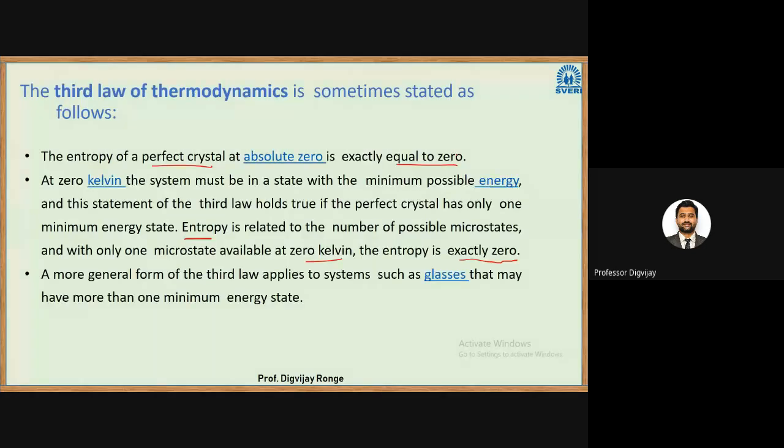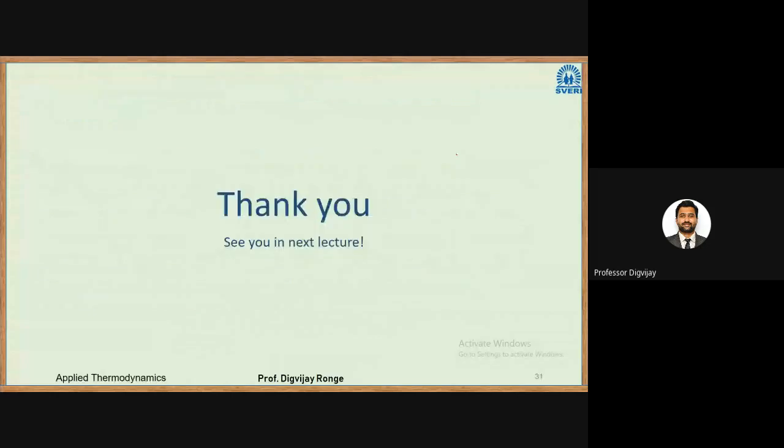So this is the last point of today's lecture, the third law of thermodynamics. With this, all these laws are covered. In today's lecture, we studied availability, that is maximum useful work. Then we studied unavailable energy or irreversibility, that is the loss of useful work. Then we solved some problems, and lastly we saw the third law of thermodynamics: for a given crystal structure at 0 Kelvin temperature, the entropy is zero.